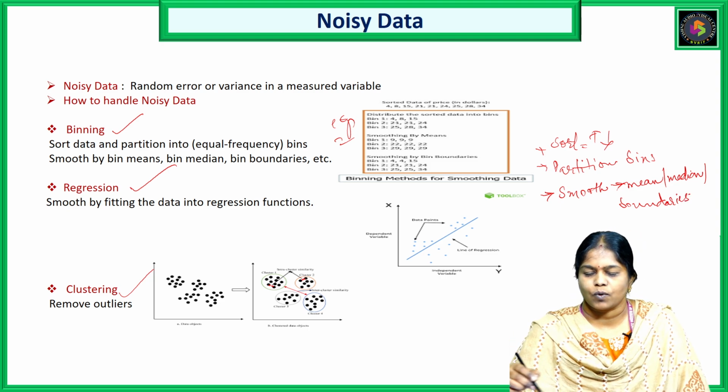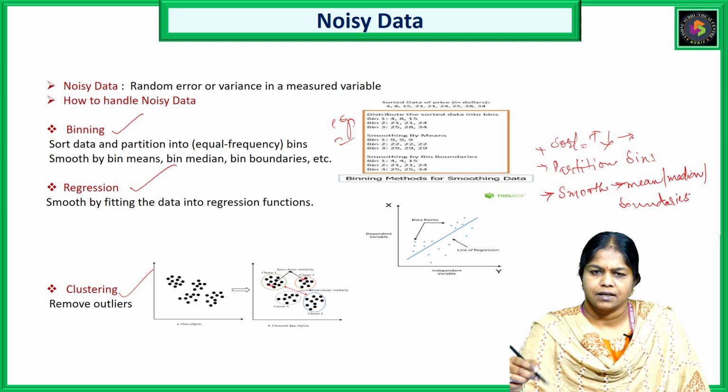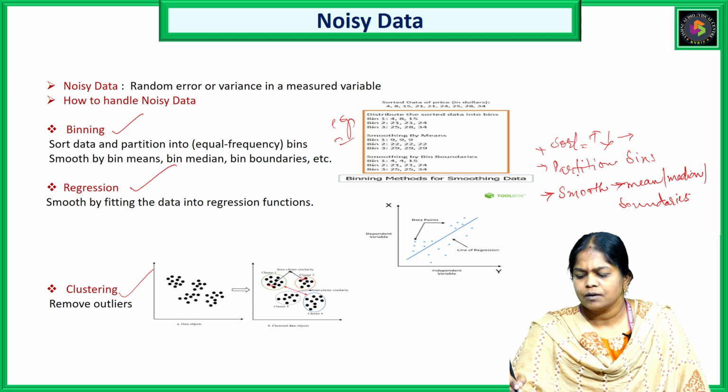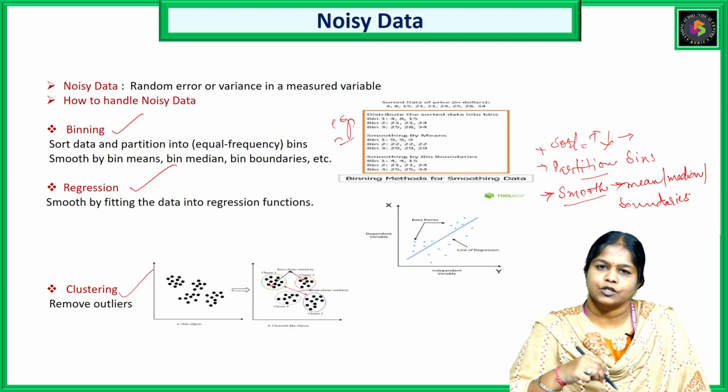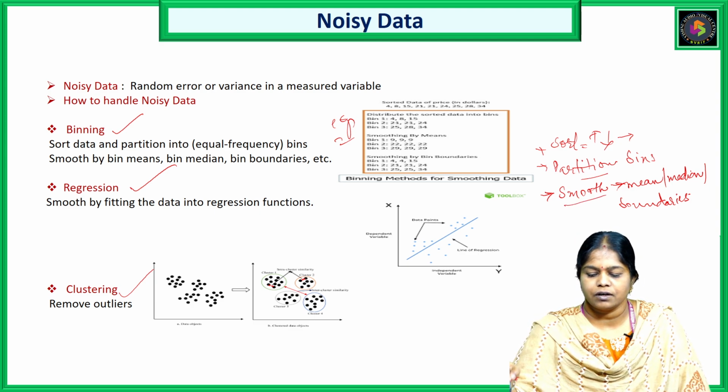So what are the steps we have for binning? First, we sort the data set in increasing or decreasing order. Mostly we'll go for increasing order. Next is partition it, and the other one is smooth it with the help of mean or boundary.